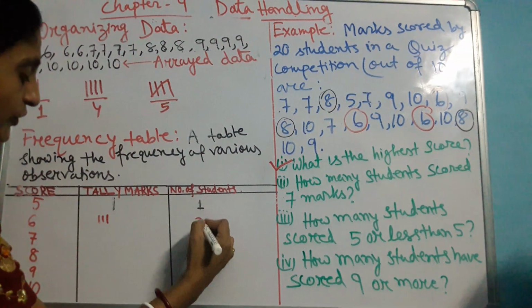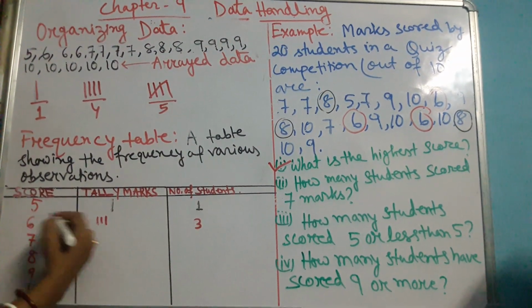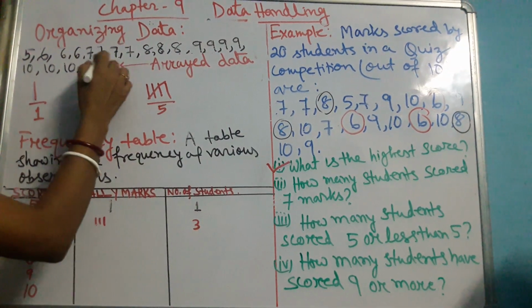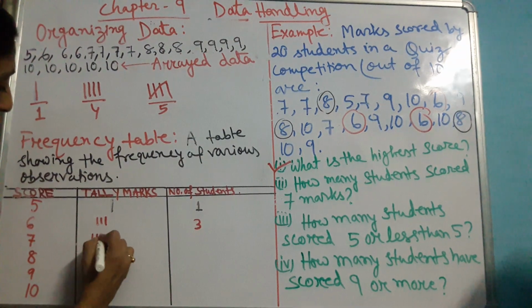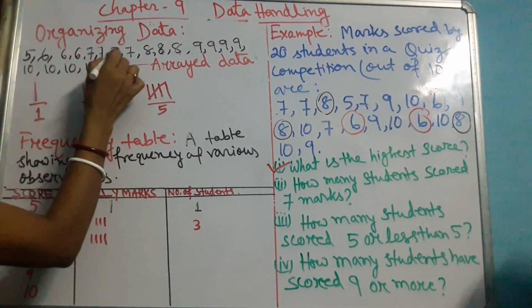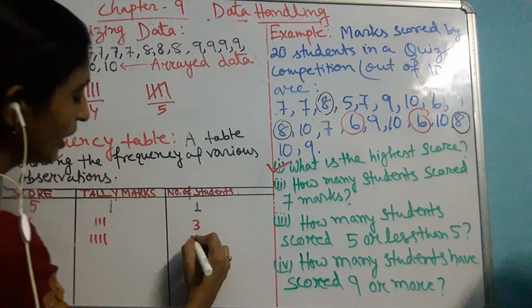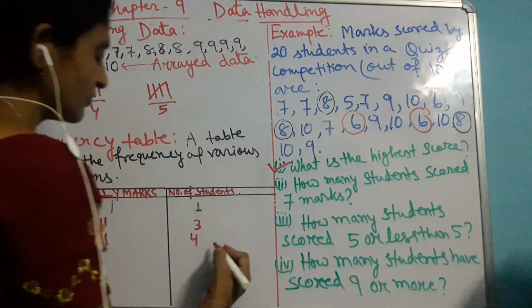That is 3. The frequency of number 6, that means the repetition of this observation, is equal to 3. Now for number 7, how many times has it been repeated? It has been repeated 1, 2, 3, 4. You can see it has been repeated 4 times. I have presented it here, and for the total number of students in the frequency I will write 4.